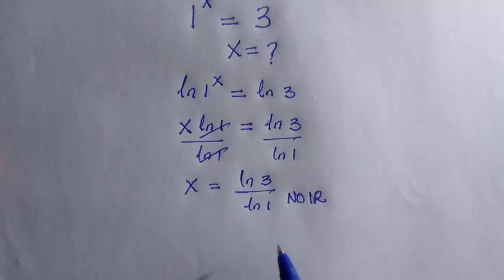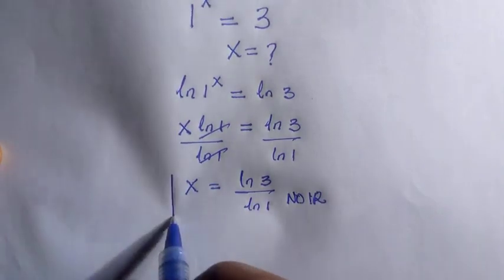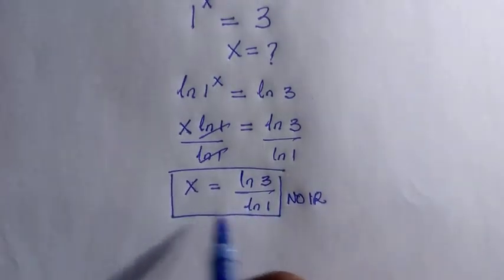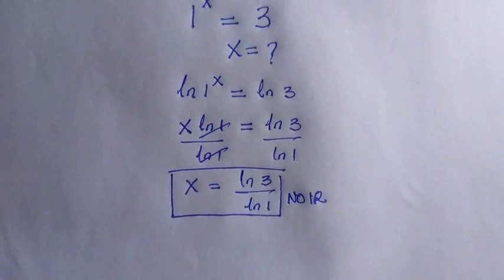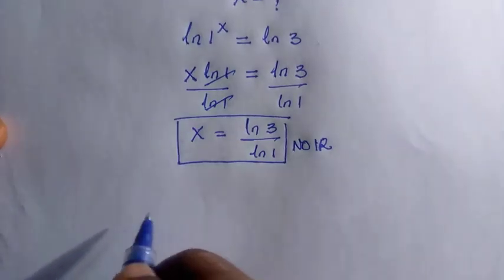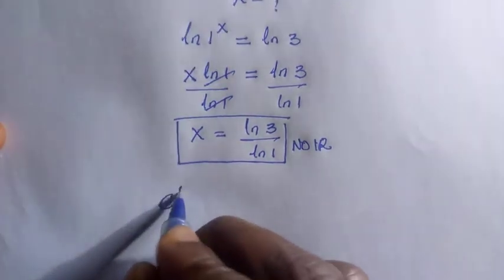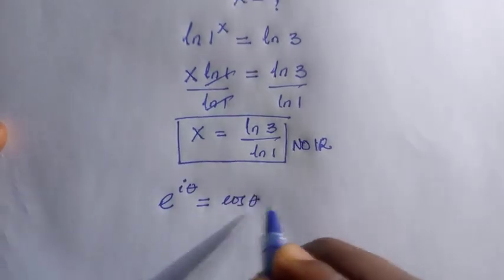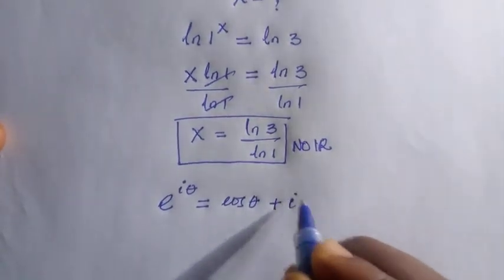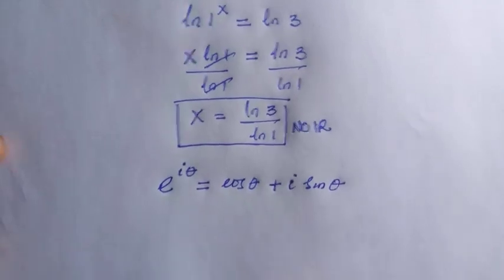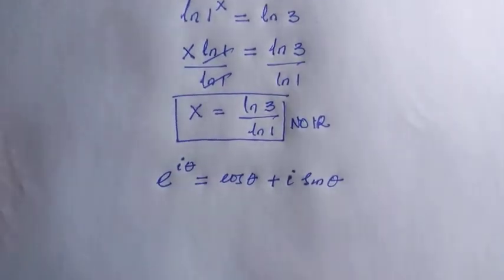And the other solutions we can get here are complex solutions. So how can we get that? We have to start by recalling De Moivre's theorem, which says that anytime we have exponential of i theta, this is the same thing as cos of theta plus i sine theta. So this is what we are going to use to get the complex solution that satisfies this.